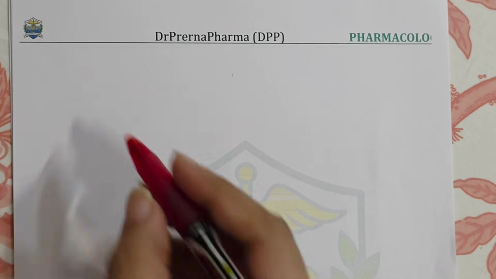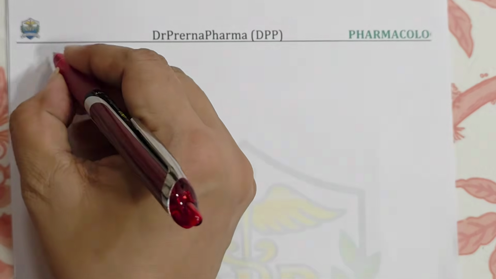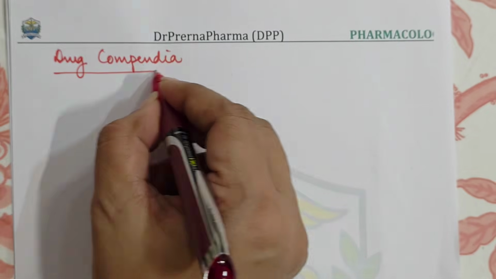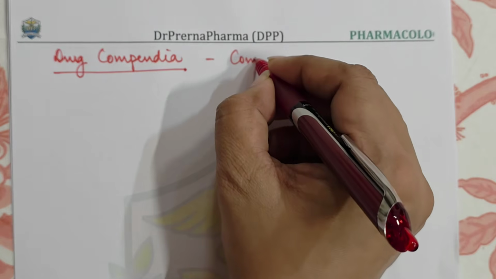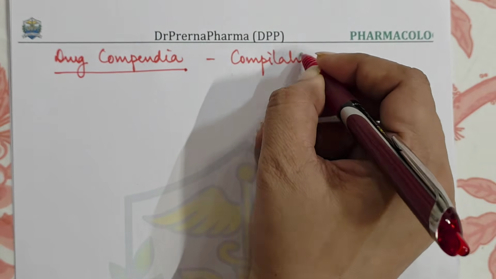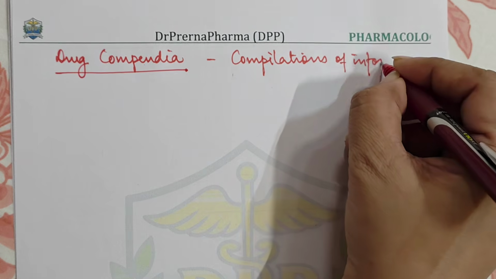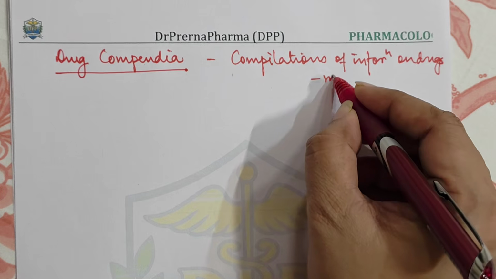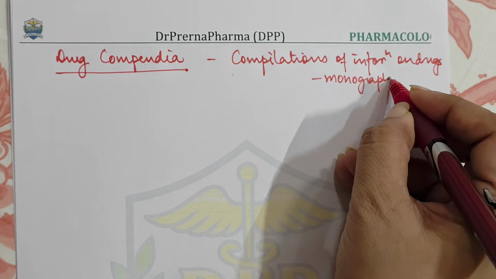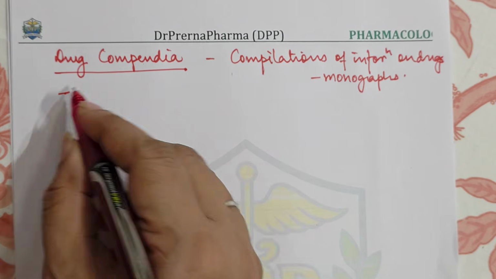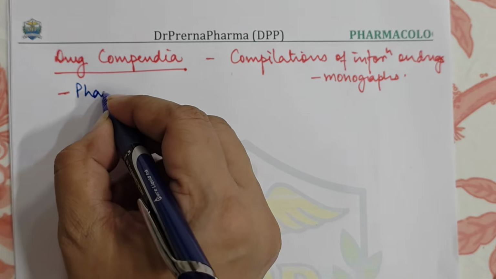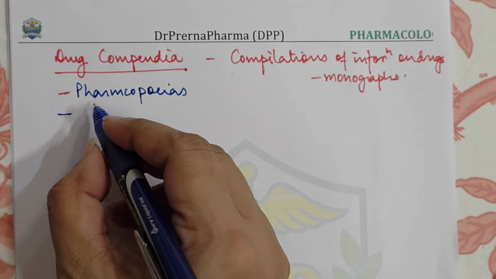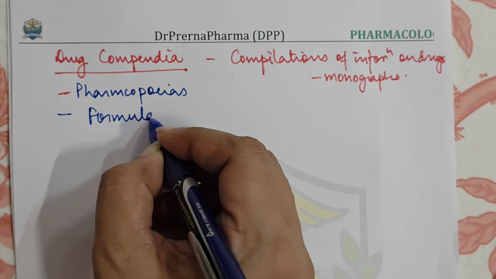The last that we are doing in this category are drug compendia. Now basically these are compilations, or what you can call books of information on drugs, right? These are compilations in the form of monographs. They are not going very much into the detail of the concept, mechanism of action, etc. Here they are of two types. One is called pharmacopoeia and one is called formularies, right?